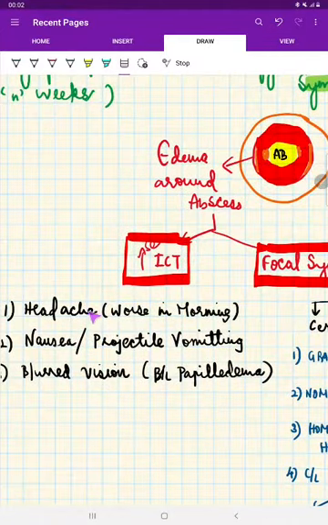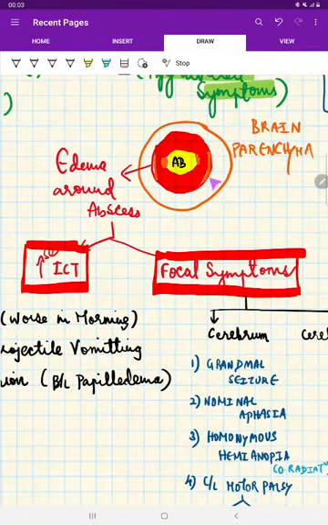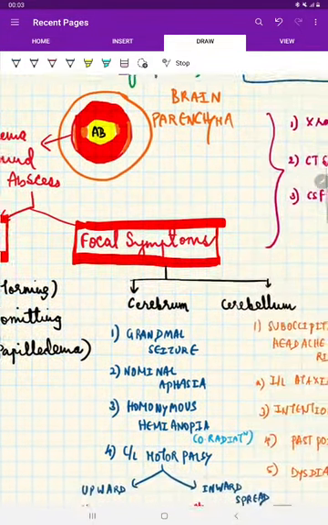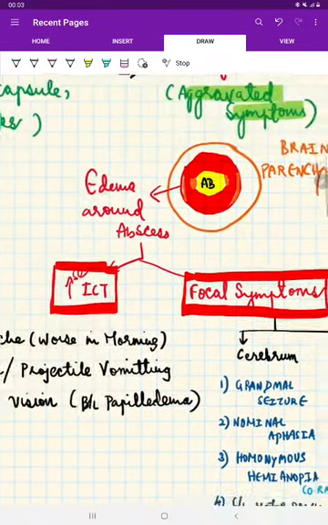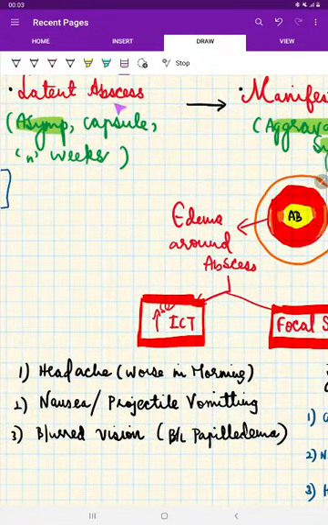Symptoms related to that are headache. There can be nausea, that is projectile vomiting, then blurred vision because of bilateral papilledema. Because of edema, all this intracranial tension is happening, but the brain itself is also affected. So this brain is going to show some symptoms, called focal symptoms. You may still wonder why they are called focal symptoms: because it is having a capsule in the latent abscess phase.